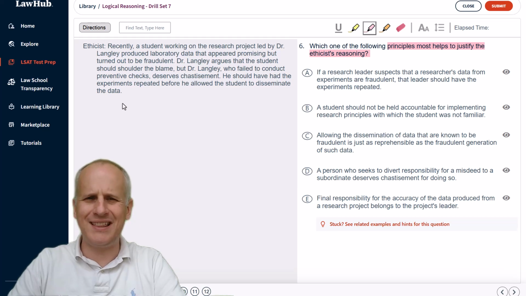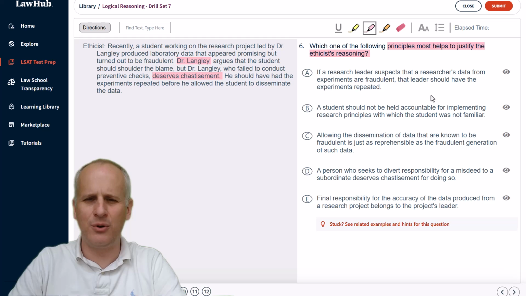So hopefully the ethicist conclusion is rather clear. It's just this statement that Dr. Langley deserves chastisement. And we've got the ethicist reasoning that he should have had the experiments repeated before he allowed the student to disseminate the data, and we know that he basically allowed the student to take the blame. So we're not looking for something specifically related to this situation, but simply an overall principle, an abstract idea that would support the ethicist claim that Dr. Langley deserves chastisement in this situation.